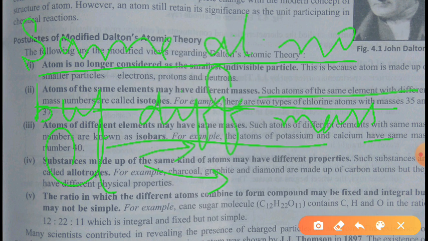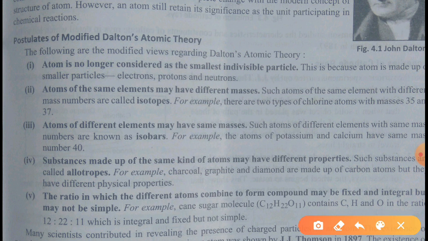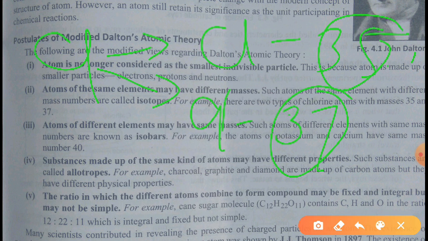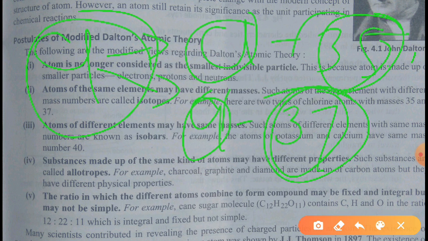One is Cl 35, whose atomic mass is 35.5, and another form of chlorine has mass 37. Both are chlorine, but their mass numbers are different. In this way, atoms of the same element having the same atomic number but different atomic mass are called isotopes. So the theory Dalton has given about mass and chemical property has failed here.